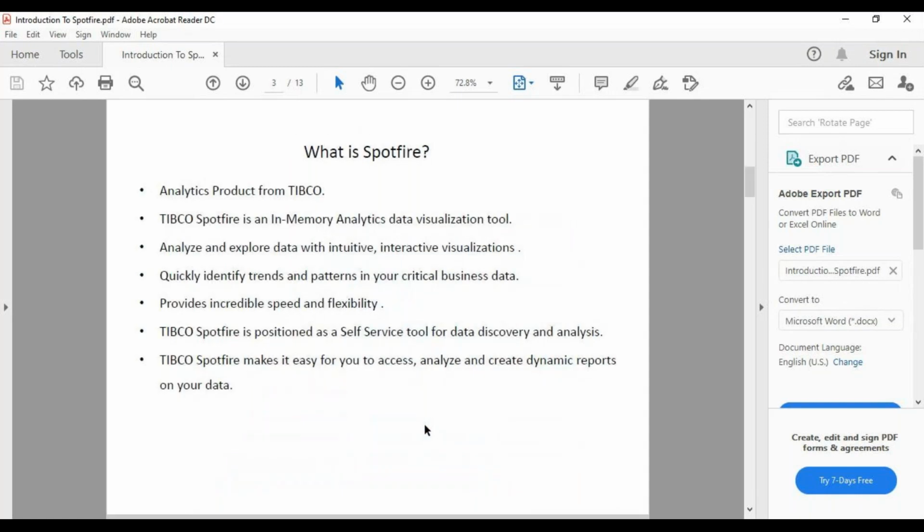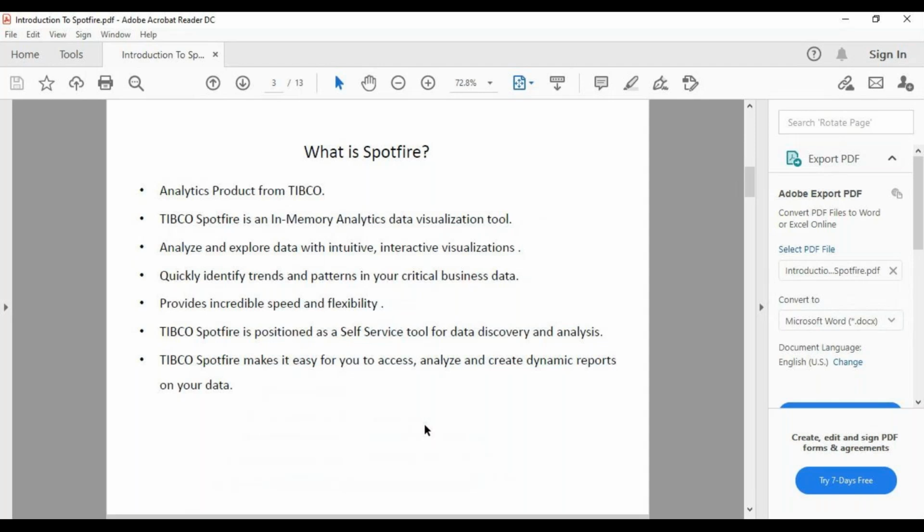Then coming to Spotify, it's an analytic product from Tipco. Tipco is a very big company, and they were mainly into middleware technologies, but now they are more focused on analytics. Spotify is an in-memory data analytical tool which will help you to analyze and explore data with intuitive and interactive visualizations. It can help you to identify trends and patterns in your critical business data, and provides incredible speed and flexibility.